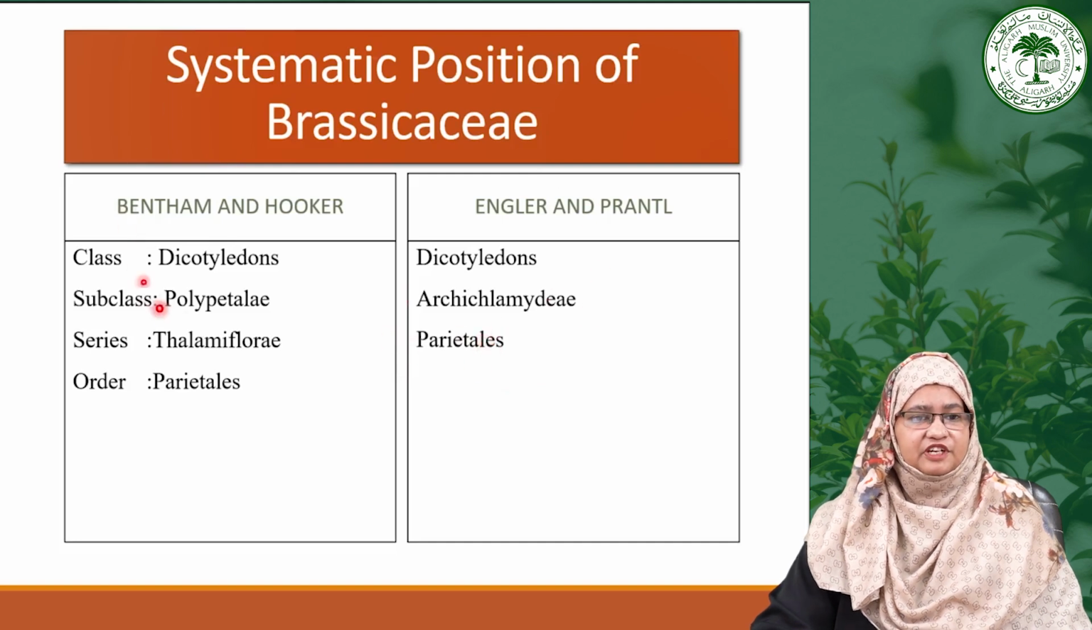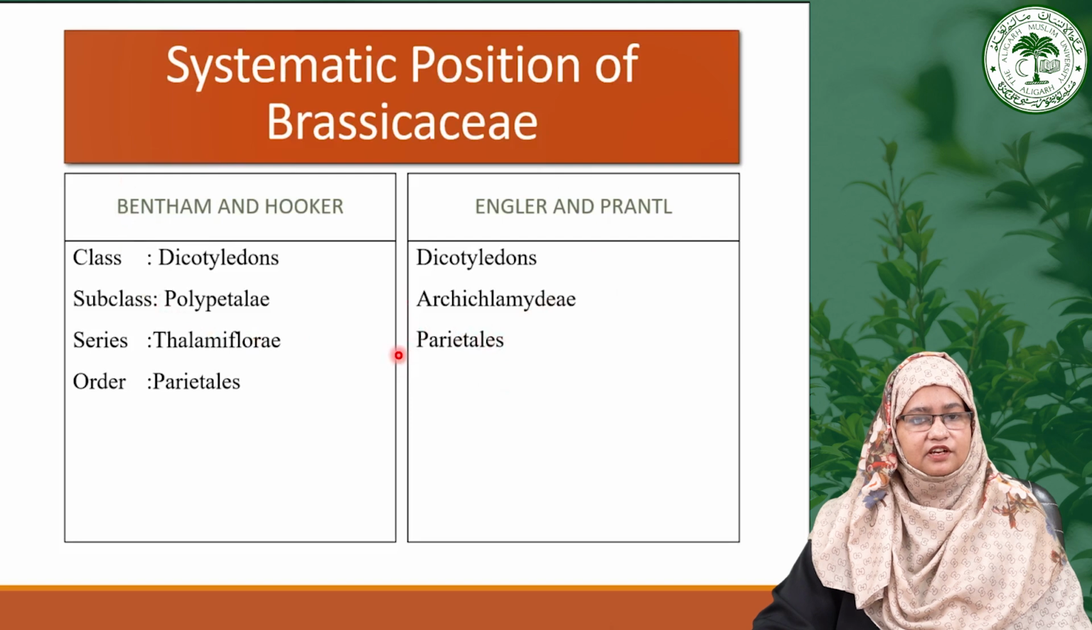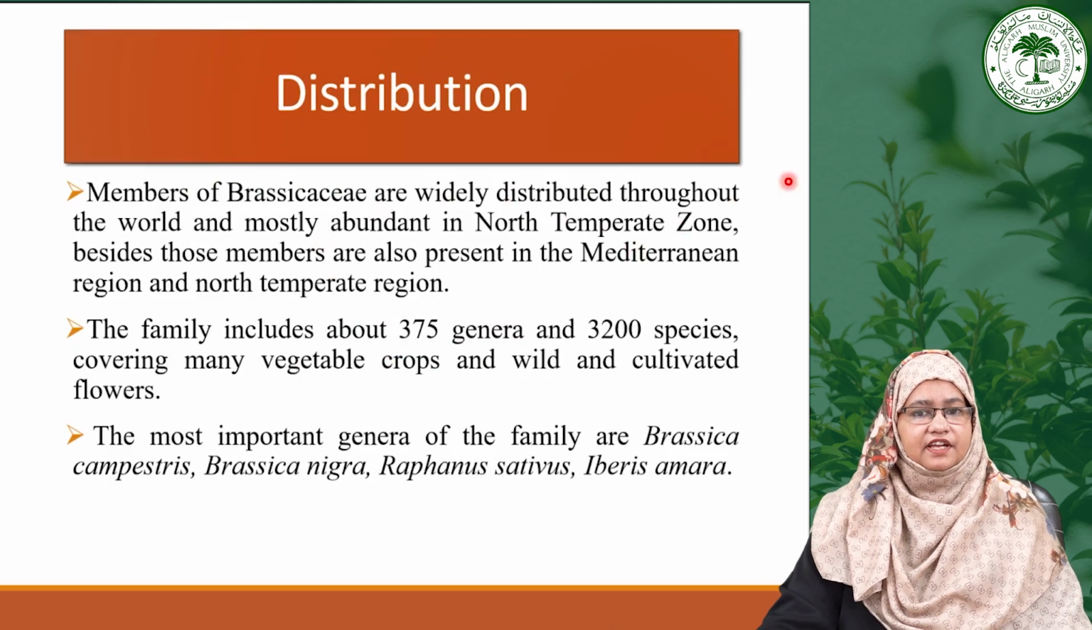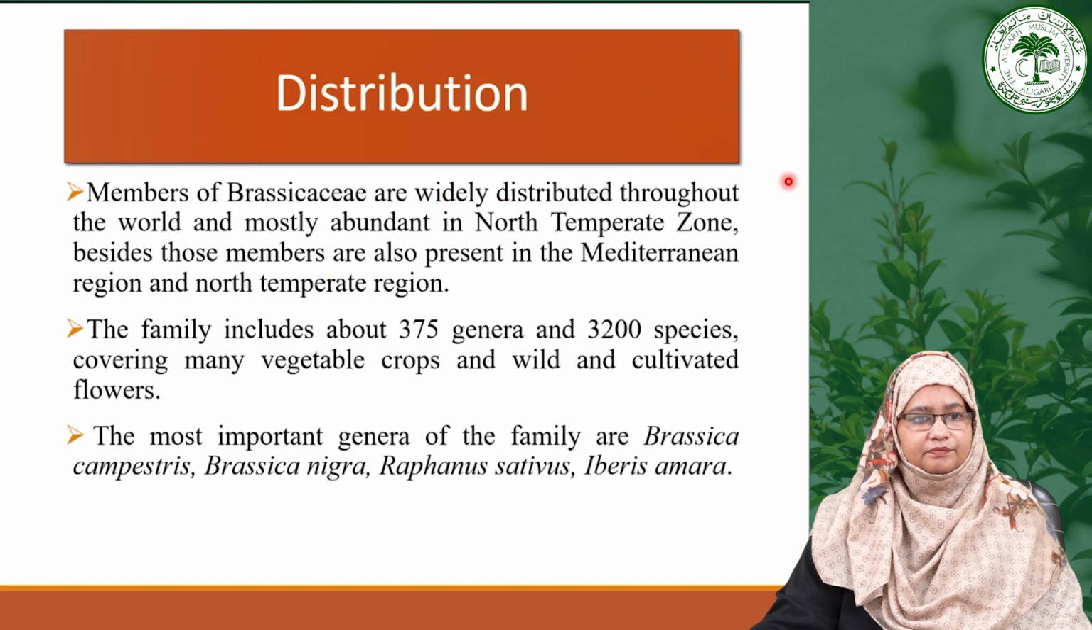So, this is the systematic position of Brassicaceae family. Now, moving towards its distribution. As we have already seen its systematic position, the members of this particular family are generally distributed in the north temperate zone, which provides a suitable climate for their growth condition. Additionally, they are also present in Mediterranean regions.